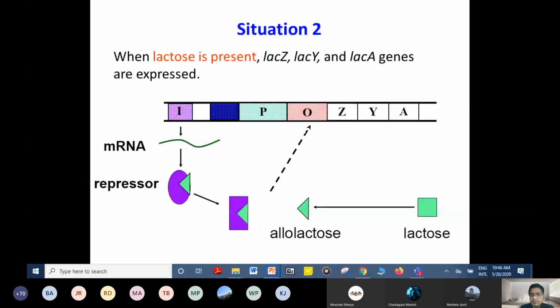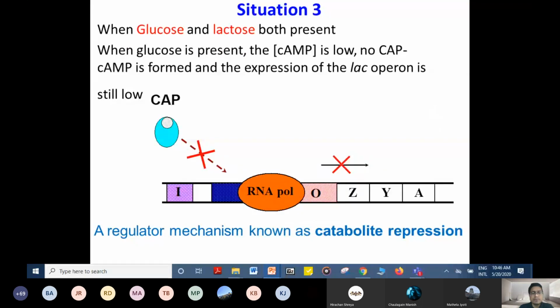Now we are also talking along with the glucose. Situation 3, when glucose and lactose both are present. The role of cyclic AMP was there in the first and second case also, but we did not show that in the picture because it was not important to draw time and again. The CAP protein was playing its role in the first and second case, because we are not talking about glucose, and glucose was low. In both cases it was activated.